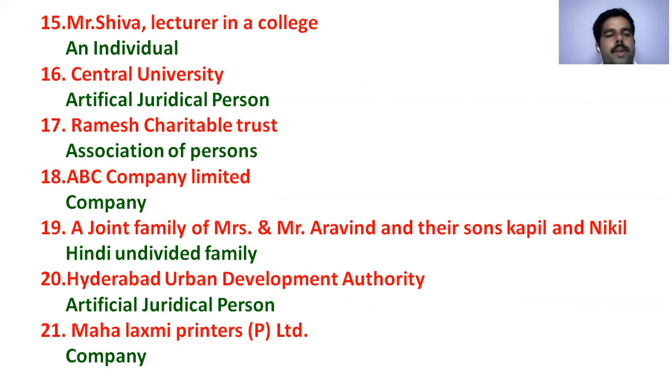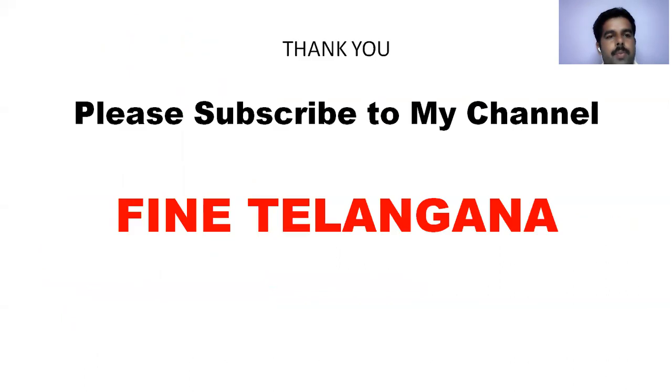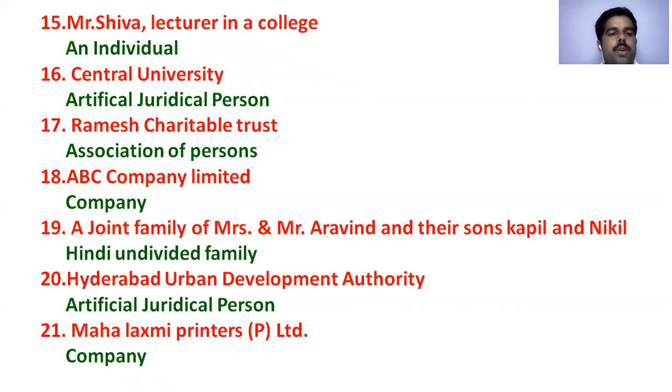Ramesh Charitable Trust, association of persons. ABC Company Limited, a company. A joint family of Mr. and Mr. Arvind and their sons Kapil and Nikhil, Hindu undivided family. Hyderabad Urban Development Authority, artificial judicial person. Mahalakshmi Printers, a company. These are the 21 example questions I have given to understand the person, or these seven persons.